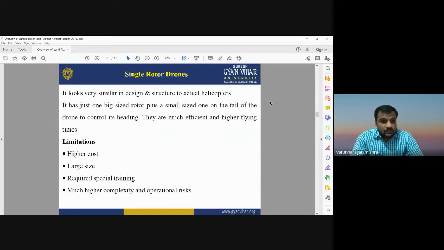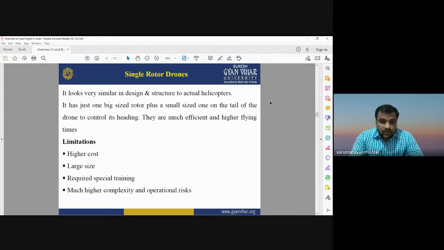Now I am talking about single rotor drones. Single rotor drones are very similar in design and structure to an actual helicopter. You have seen a helicopter; it has only a single rotor. So it is very similar in design and structure to the actual helicopter. It has just one big rotor plus a small one on the tail of the drone to control its heading. They are much more efficient and have higher flying times.